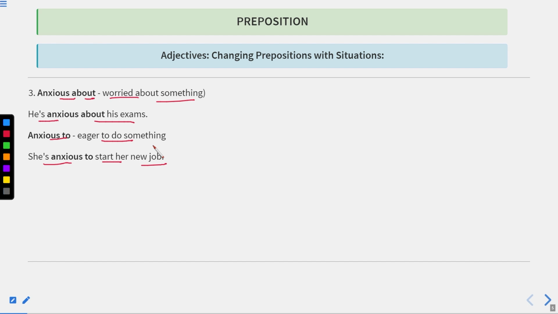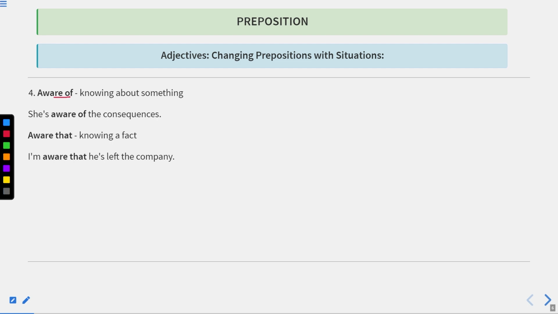So anxious about gives us the negative meaning, when we are extremely worried about something. And anxious to means when we want to do something willingly and eagerly. Now let us move to the next one.